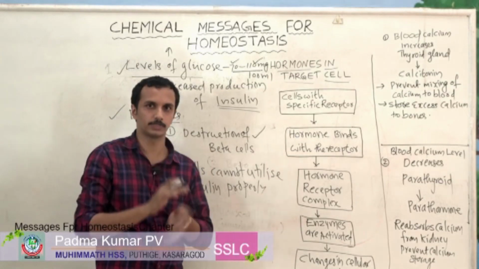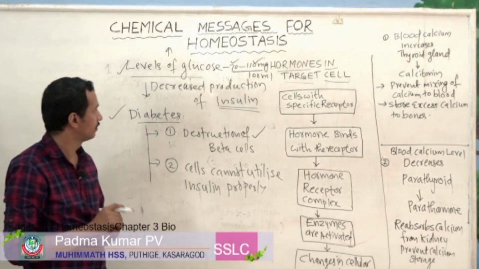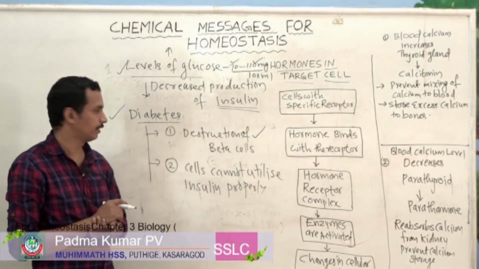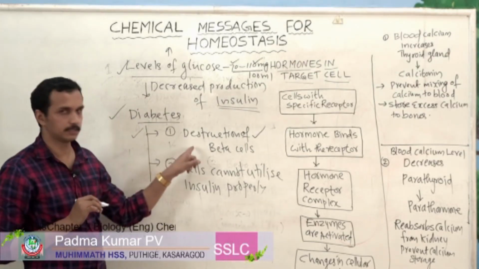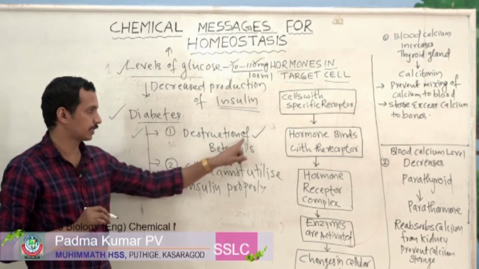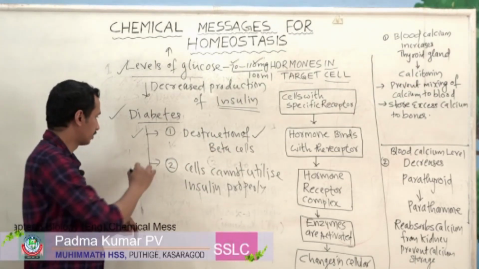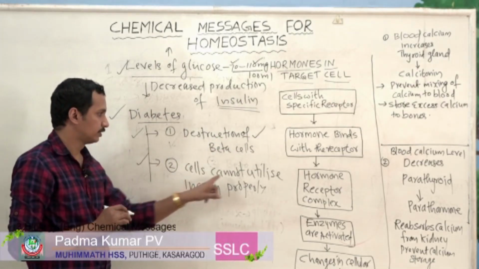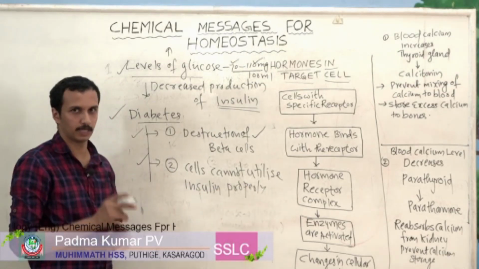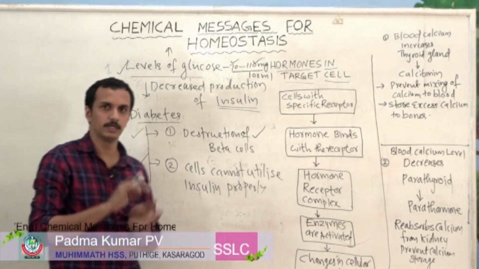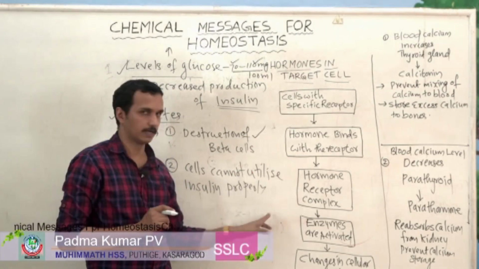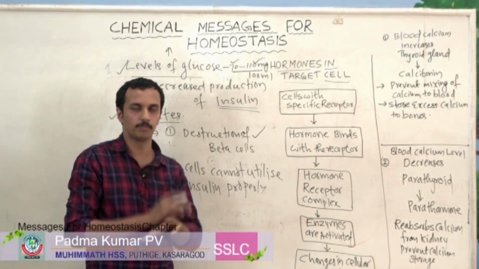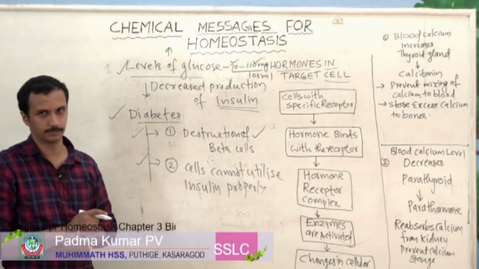So this is a disorder associated with decreased production of insulin, due to destruction of beta cells or because cellular uptake of insulin is not taking place. In this way there is a problem called diabetes.